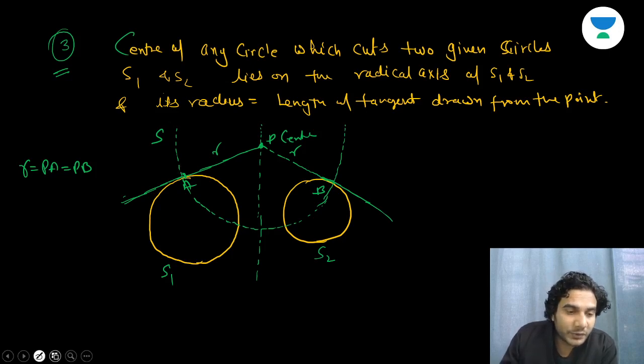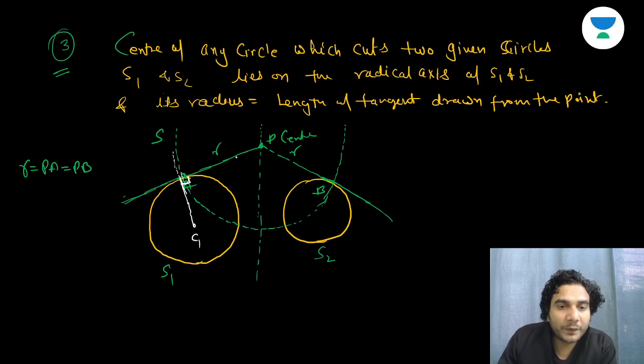Similarly, if I show you the diagram further, if I draw the radius from this point, can you see this? This radius from the center, C1 say, okay? So can you see this angle is 90 degrees? And because this angle is 90 degrees, this radius is going to be the tangent to S. Why? Because it is perpendicular to the normal of S. This PA is normal, okay, PA is normal. So C1A will be tangent. Why tangent? Because the radius is perpendicular to PA, because PA was tangent to S1 and normal to S.